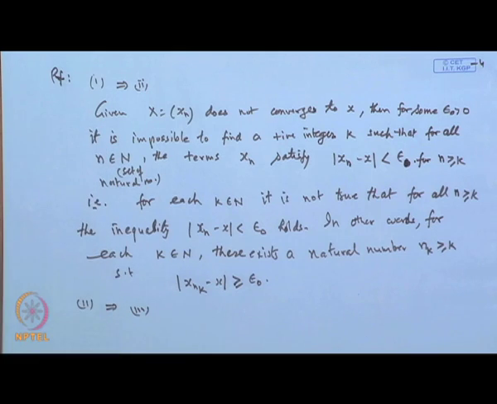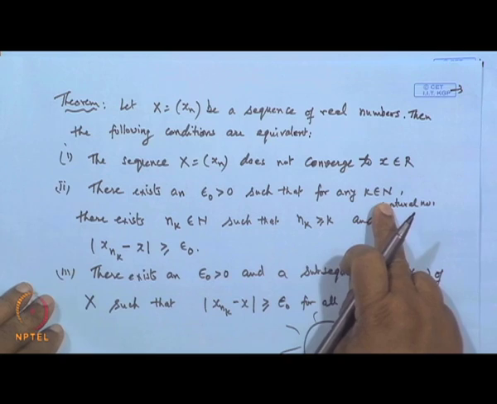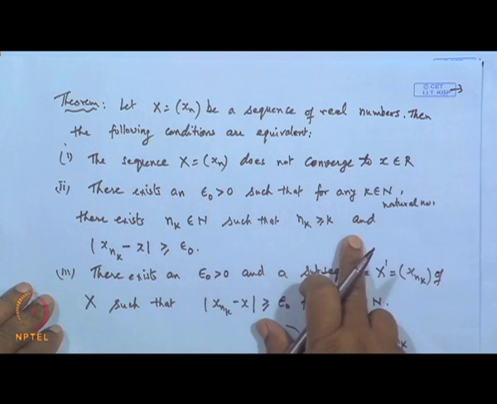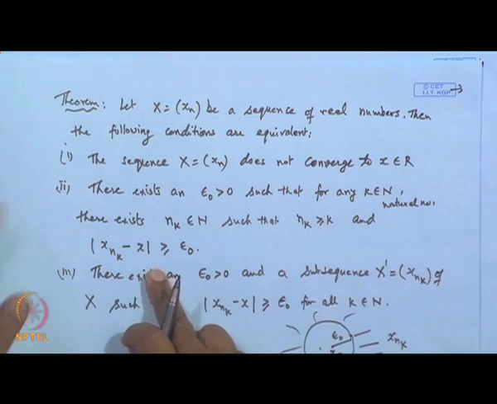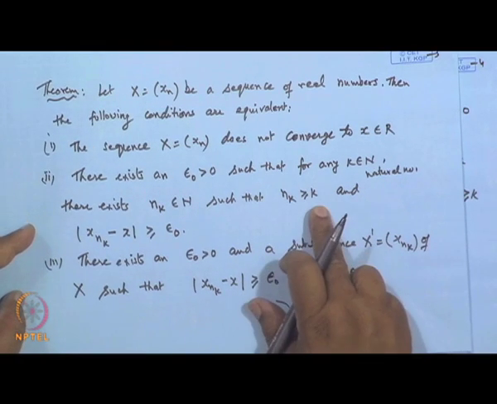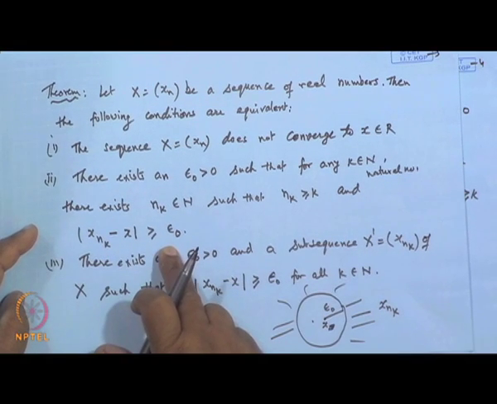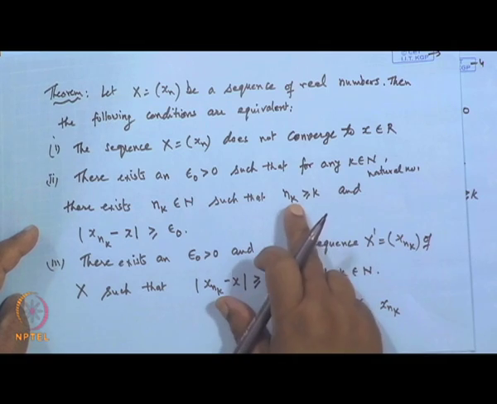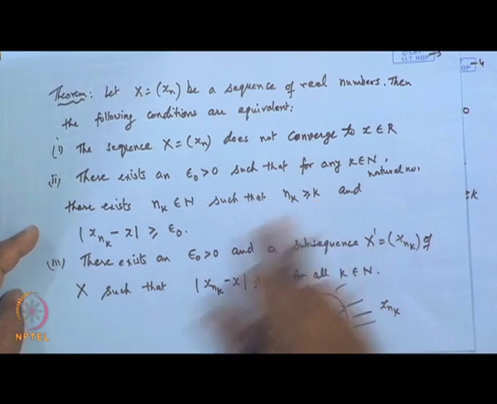It follows immediately. The second condition said that there exists an epsilon naught such that for any k there exists n k greater than or equal to k. Now, you can find n 1 which is greater than 1 and satisfying this condition. Then n 2 which is greater than n 1 will satisfy.